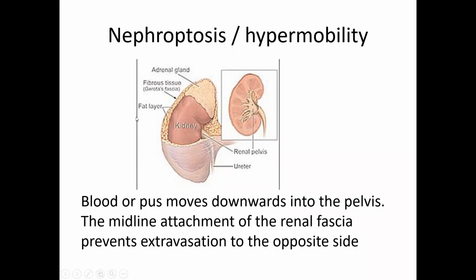There is a common Gerota's fascia which splits to enclose the kidney, so it can't move laterally. There is a fascia separating it from the suprarenal gland and diaphragm above it. It can't move superiorly. So the only place where nephroptosis can occur is downward, drooping down. Even a pus and blood collection will droop down into the pelvis. The kidney can also go down.